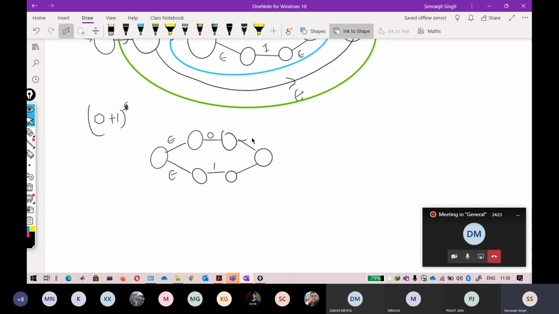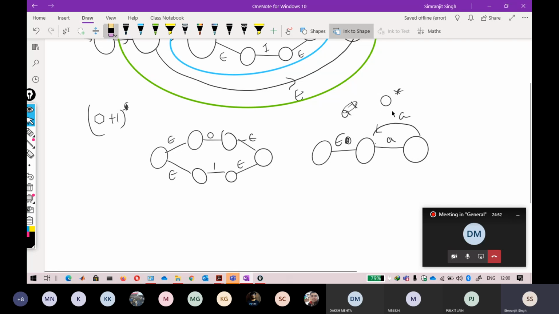This is 0, this is 1, and this is epsilon, and this is epsilon. For a star here, like 0 star, you will see there will be a string here. Let me see. It's something like this. Okay, so this was your epsilon, and this one your a. So this one your epsilon a, and then there was another one, and that is your loop here.